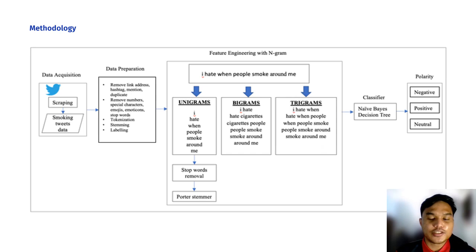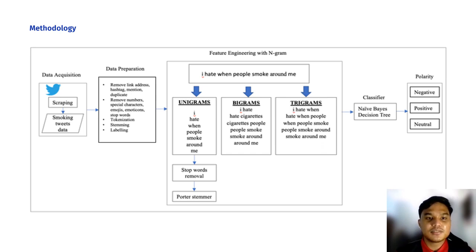Alright, move forward to the methodology. So the diagram in the presentation is currently showing what we did in our study. Firstly, what we did is we scrape data from Twitter. We extract all tweets which were related to smoking by using one or two word search term. One word search term, the example is smoke, cigarettes, while two word search term is something like love smoking, and love cigarette.